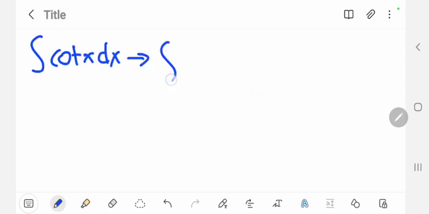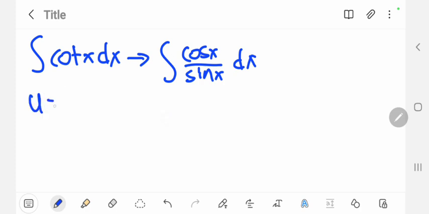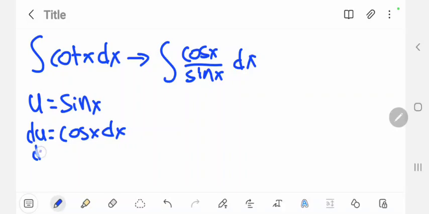Now we can rewrite this as the integral of cosine x over sine x dx. Now if you already memorized your trigonometry integration and derivation, then you can quickly know the answer, but I didn't. So we can replace u as sine x, du equals cosine x dx, and then du over cosine x equals dx.